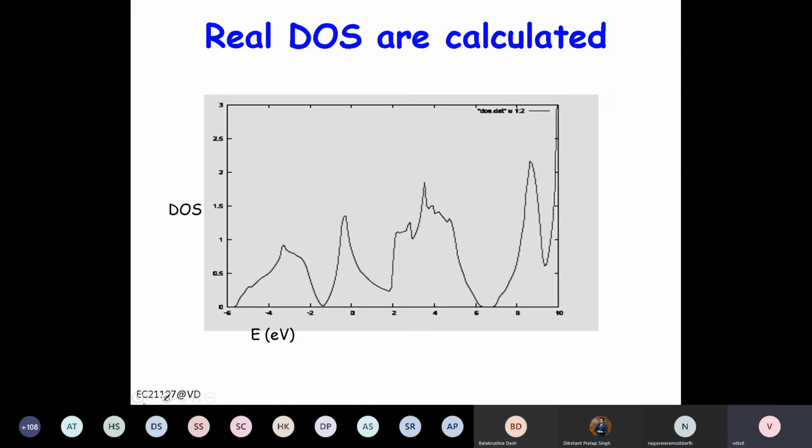Now there is another question for you. In a real semiconductor crystal, how does the density of state look? Parabolic is an approximation, right? They are only nearly parabolic near the band edges. So where do you see the band gap here?